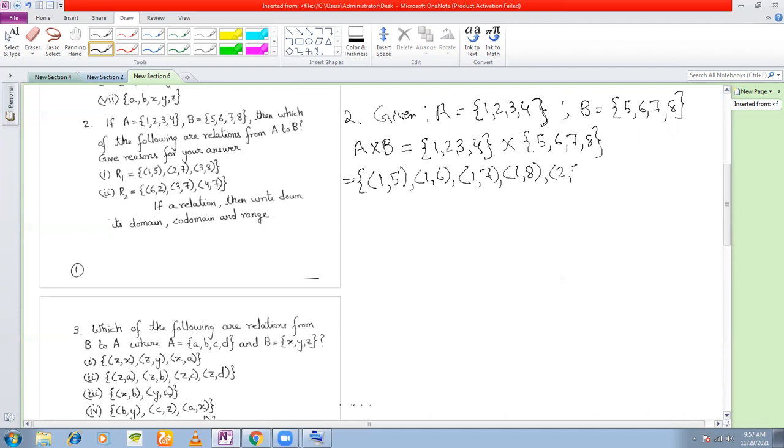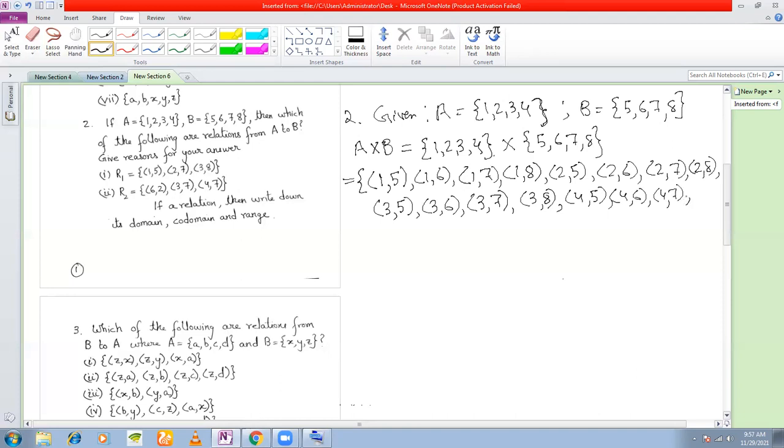Then 2, 5, 2, 6, 2, 7, 2, 8, 3, 5, 3, 6, 3, 7, 3, 8, 4, 5, 4, 6, 4, 7, and 4, 8. All these are elements of A cross B.